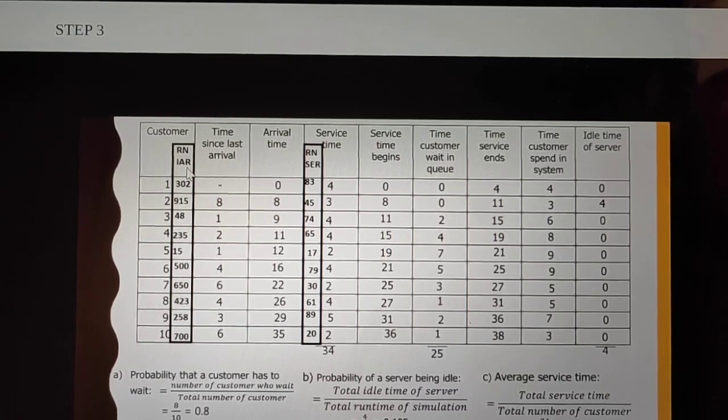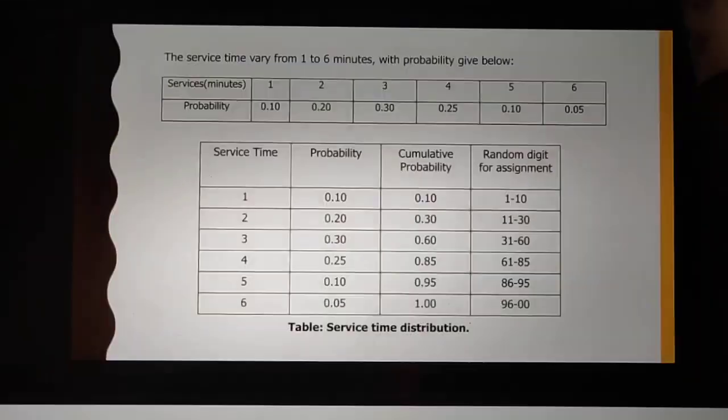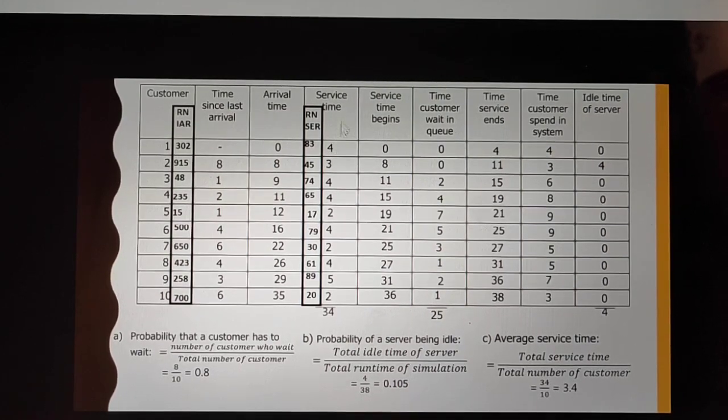Now we have to use the random numbers for the service distribution. When we use the random number for service time, we are left with the actual service time for each customer. So we will generate this. I will discuss how. For customer 1, if we take the random number 302, customer 1 will always be taken from scale 0, so it will be 0.